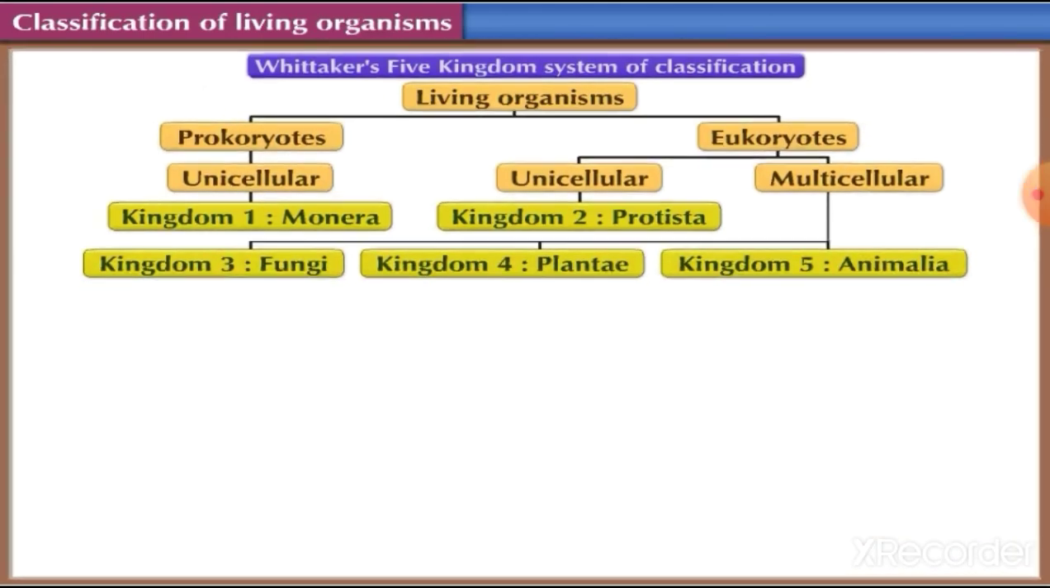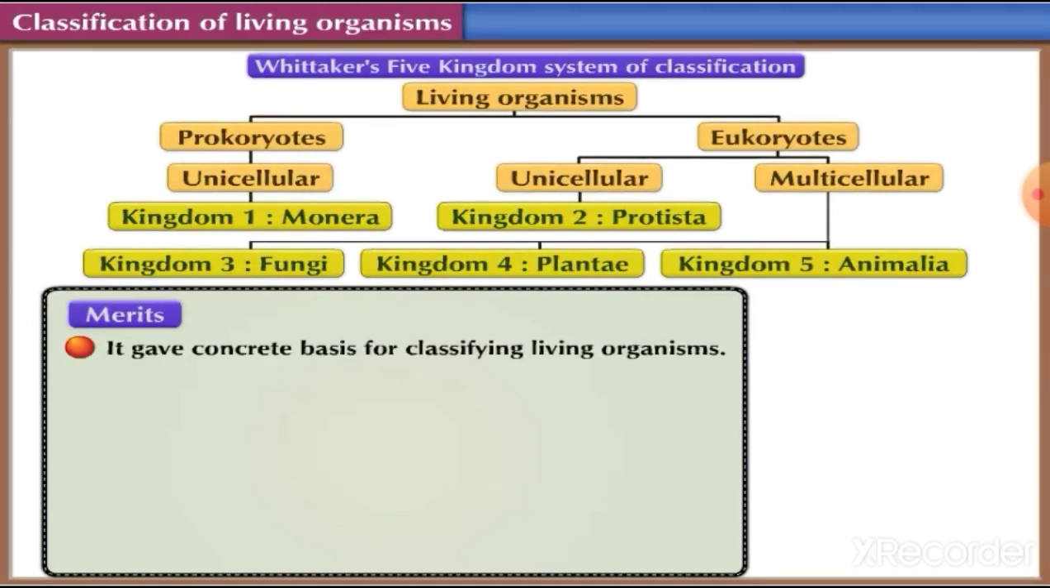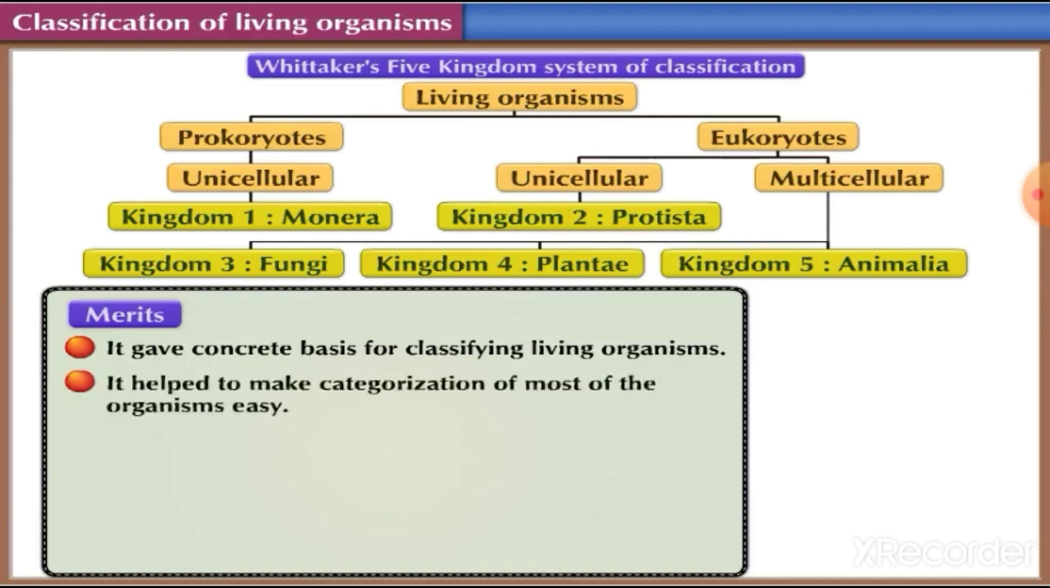Whittaker's five-kingdom system of classification gave a concrete basis for classifying living organisms. This system of classification helped to make categorization of most of the organisms easy.